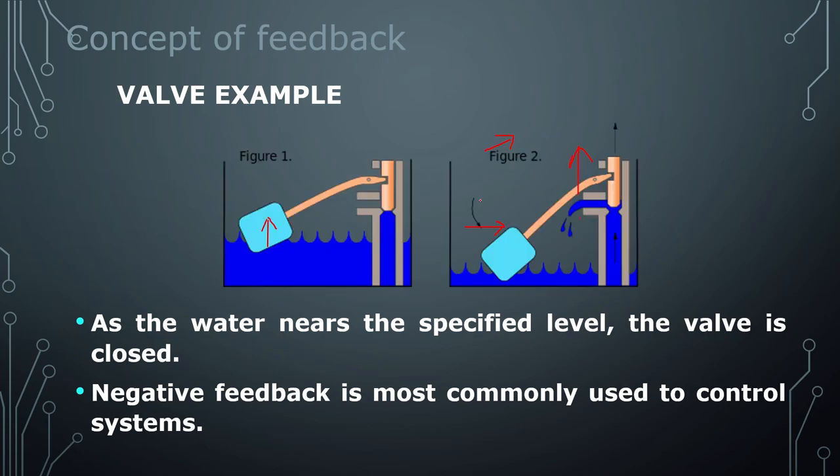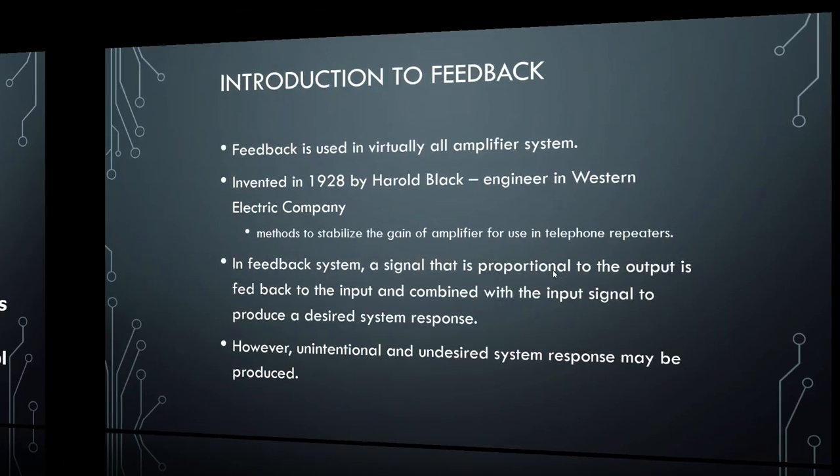Here we can see another example. Here again, the fluid is there. If it goes up, the shaft should close or open according to our requirement. So this kind of controlling is informing the input whether I'm getting the correct output or not.